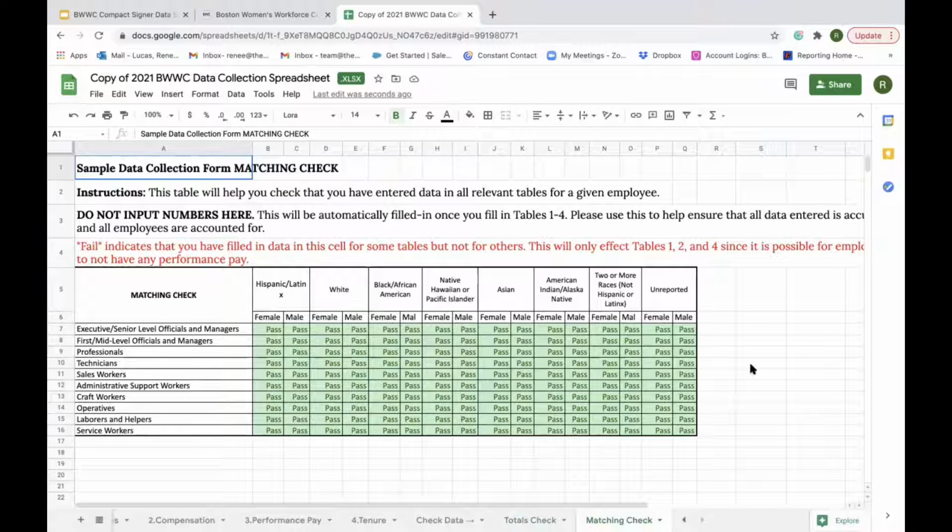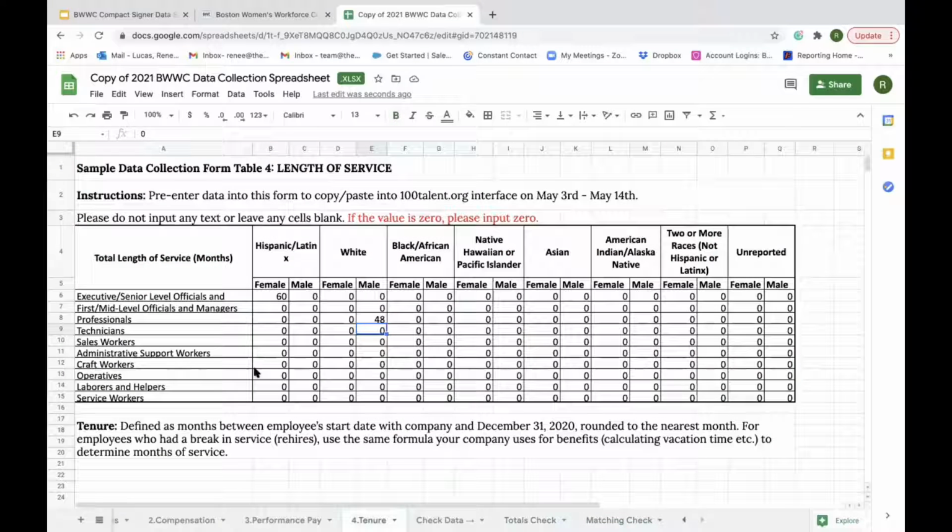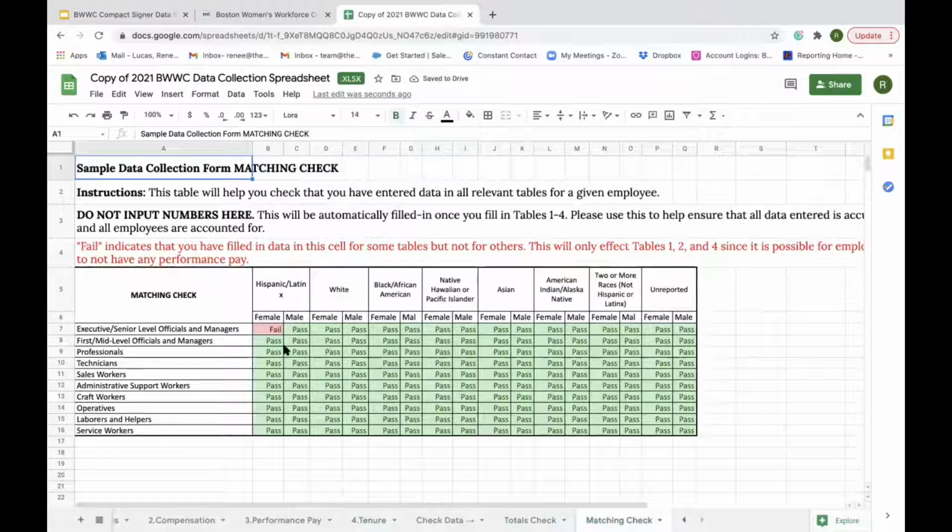The other check that we can take a look at is the matching check that shows that we've entered compensation for everyone who's an employee, basically making sure that there's something in each cell that has employees in it. It's not going to check performance pay, but it will check that you've added a tenure for everybody. So if I go back to the tenure page and I take out our tenure for our CEO and I go back, you can see that it's a fail. And the spreadsheet will not upload with this red fail in it.